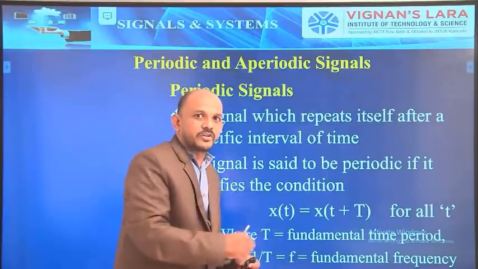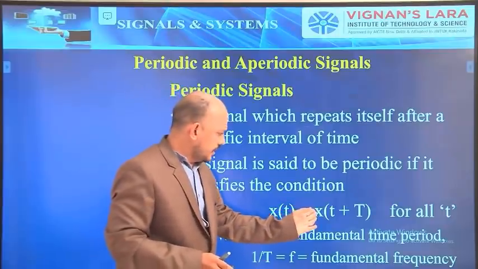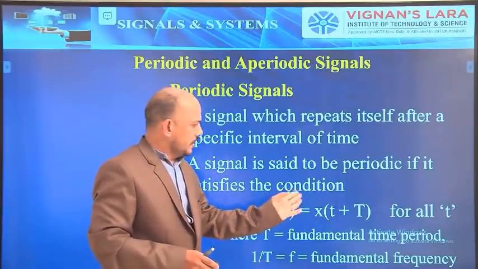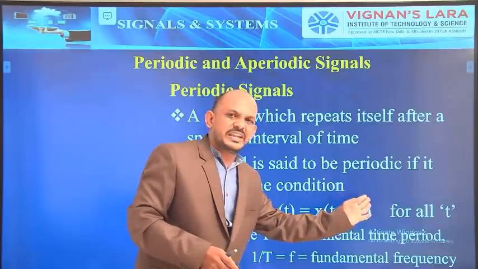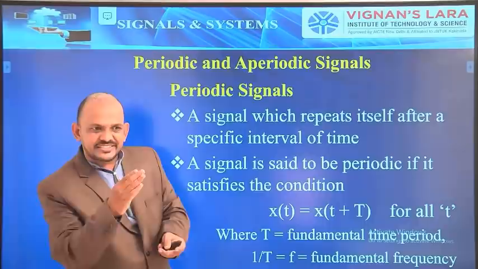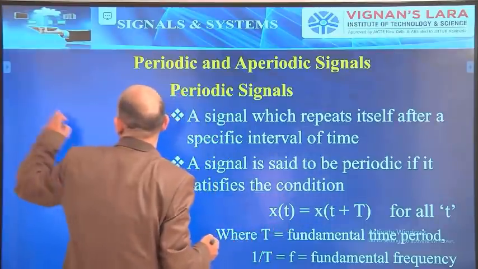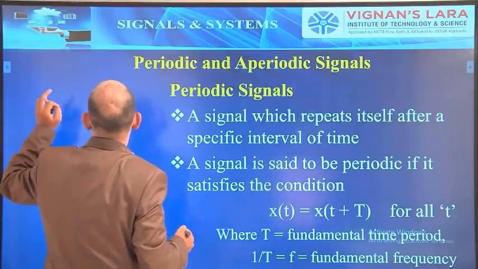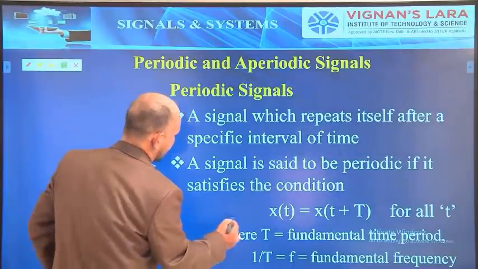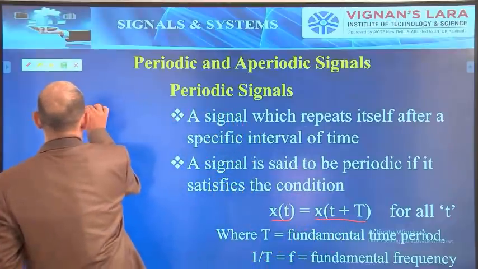I will explain what the smallest value is. Now, a simple example. Let us take x of t is a signal that will be equal to x of t plus some phi. So x of t is the same as x of t plus phi. Let us think x of t is the same as x of t plus 5.